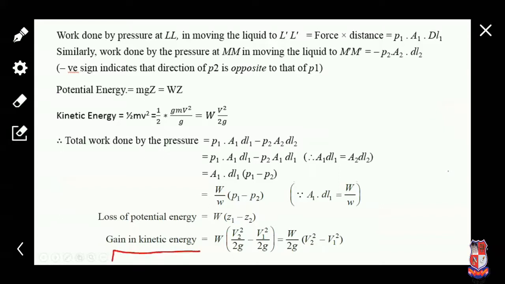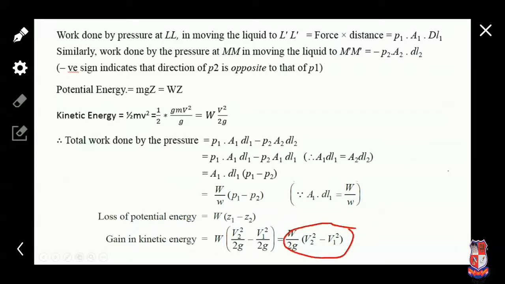So gain in kinetic energy during the movement of fluid from LL' to MM' is the difference between the kinetic energy at section 2 minus section 1. So the value is W into V squared upon 2g at section 2 minus section 1. W is taken common, so V2 squared upon 2g minus V1 squared upon 2g. Okay, so this is the equation of gain in kinetic energy.